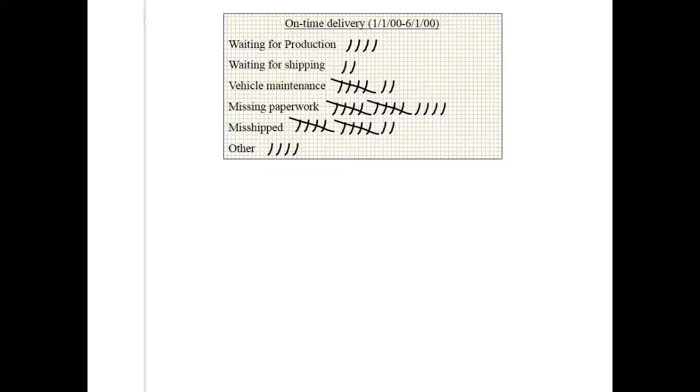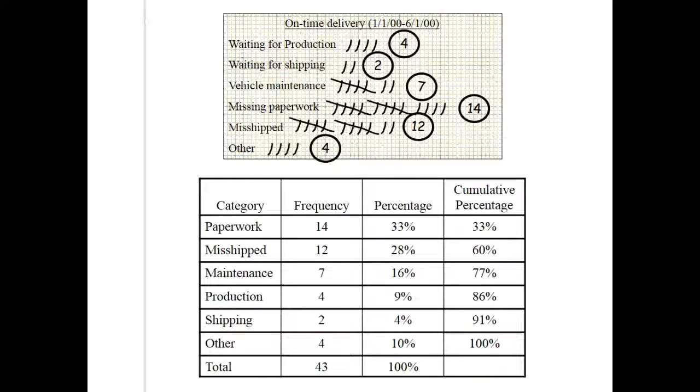So what we are going to now do is create a chart in order of high frequency to low. And so what this particular chart is doing is it's showing you the frequency of all the major categories with the exception of other. We put other at the end, even though it is larger than 2, which shipping was, because it just represents a number of one-time things, sort of special cause variation things.